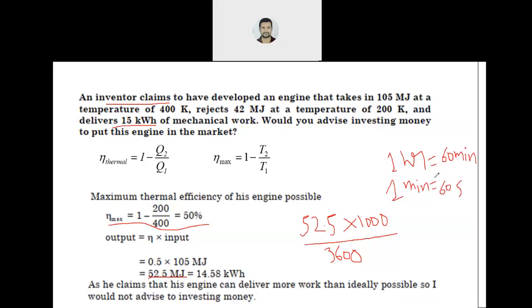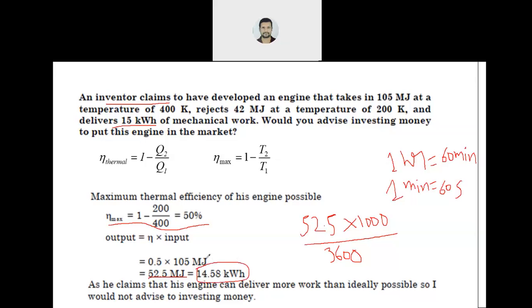So in 1 hour, 60 times 60 is 3600 seconds. So this is the conversion. This is how you convert 52.5 megajoule into kilowatt hour.